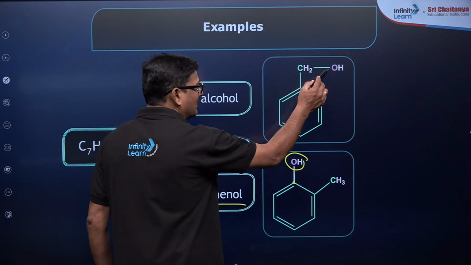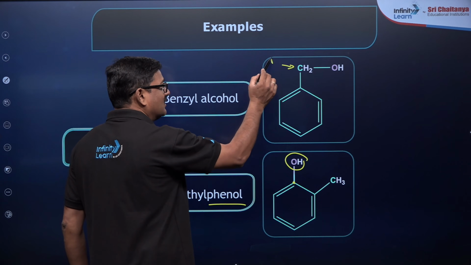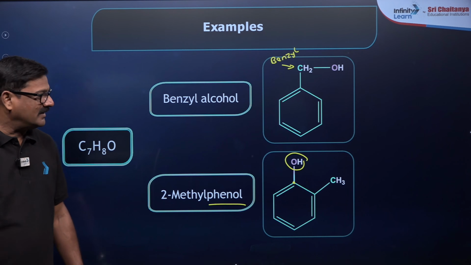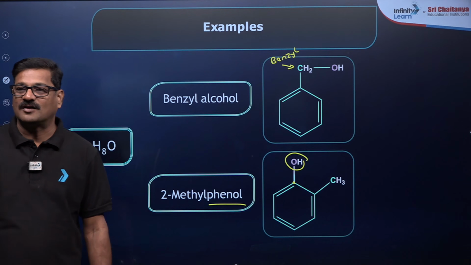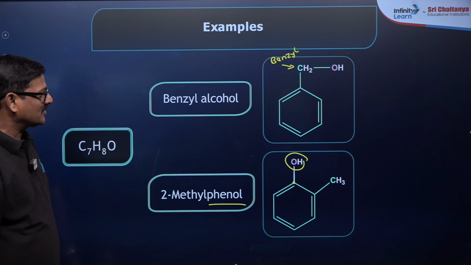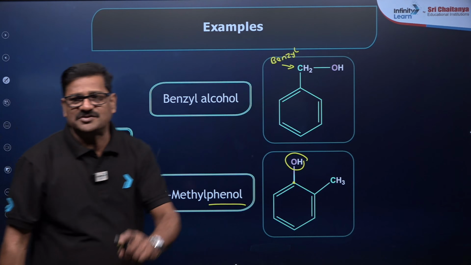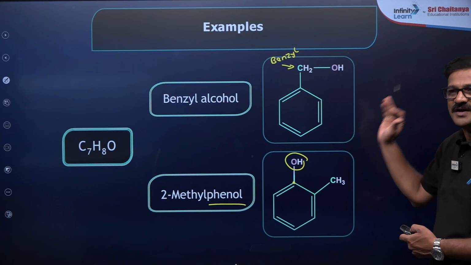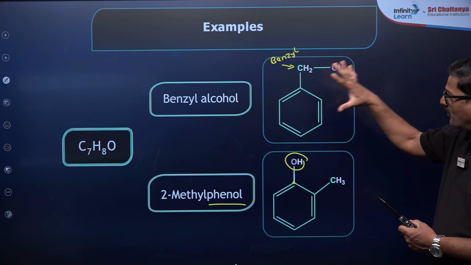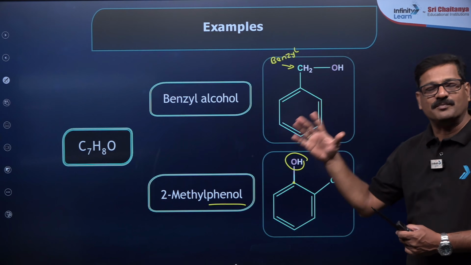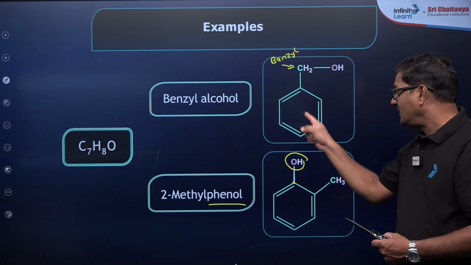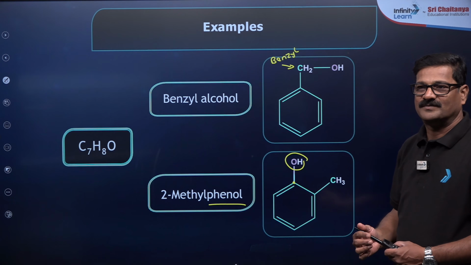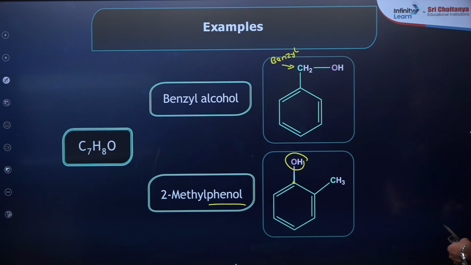And where the OH group is not directly attached to the benzene, on the benzyl carbon, it is a benzyl alcohol. And this one is 2-methylphenol, cresol, orthocresol. Both will have C7H8O. They are said to be phenols and alcohols, which are functional isomers, because their properties will differ. For example, when neutral FeCl3 is added, one reacts and the other does not, so you can say chemically they are different. Right? Any doubt, children?